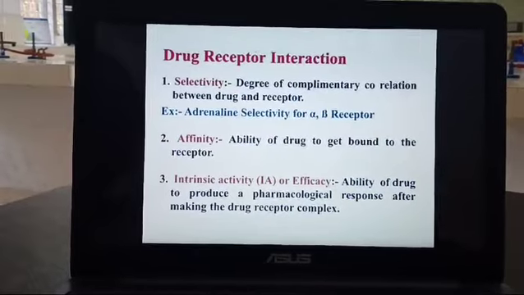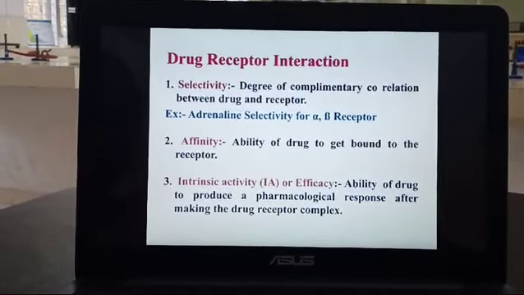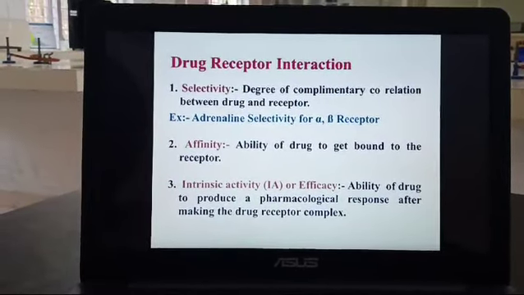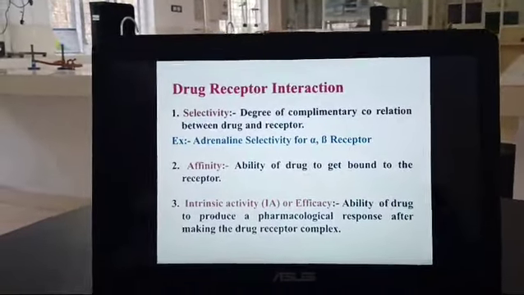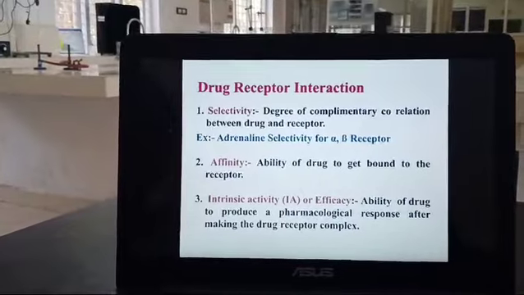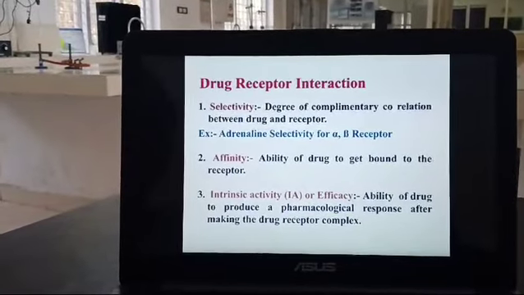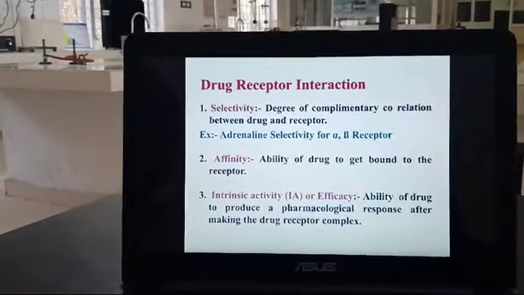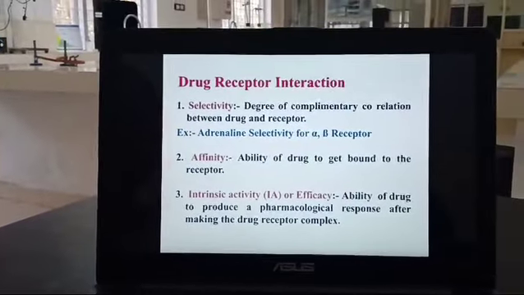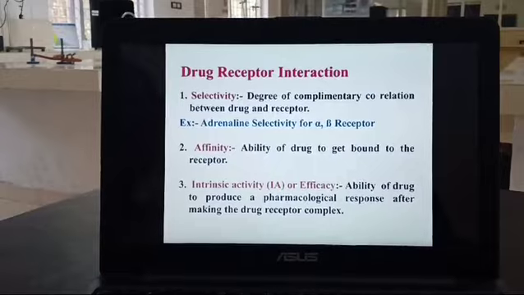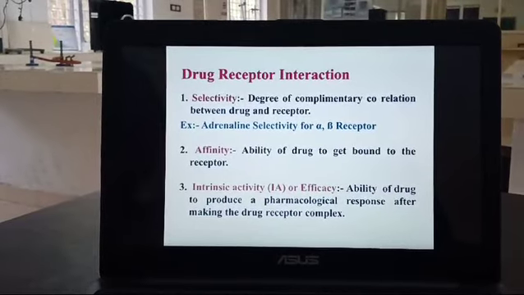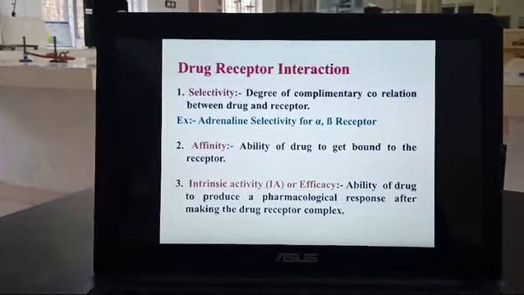Then drug receptor interaction. One is selectivity. Example, adrenaline is selective for alpha and beta receptors. The second one is affinity. A drug should have an affinity with the receptor. The third one is intrinsic activity or efficacy, that means it produces a pharmacological response after binding with the receptor. The drug produces a pharmacological response.